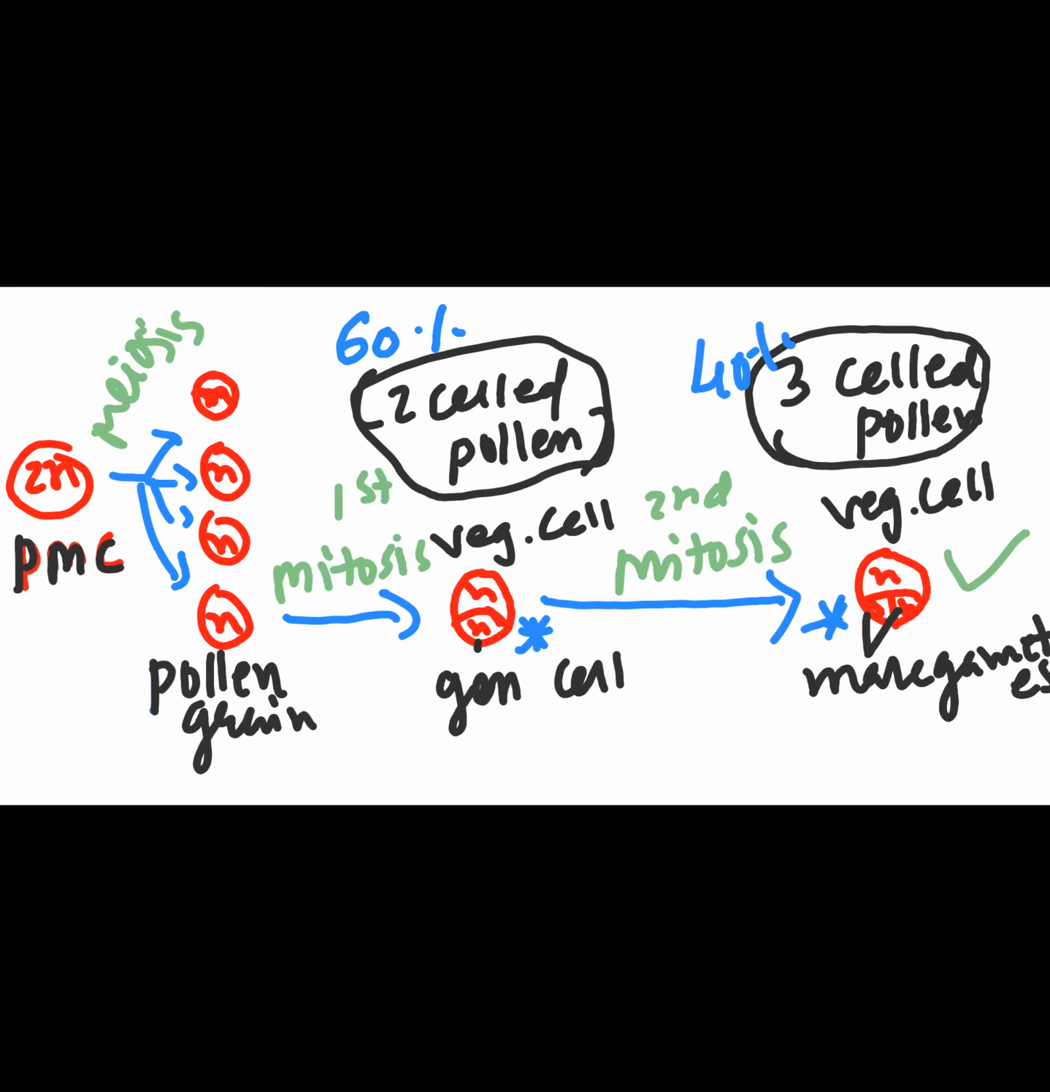However, even if the 60% are transferring their pollen as a two-celled pollen, ultimately even the two-celled pollen has to turn into three-celled pollen after reaching the stigma of another flower or the same flower, whichever one. It has to be transformed after the pollination again into the three-celled stage.